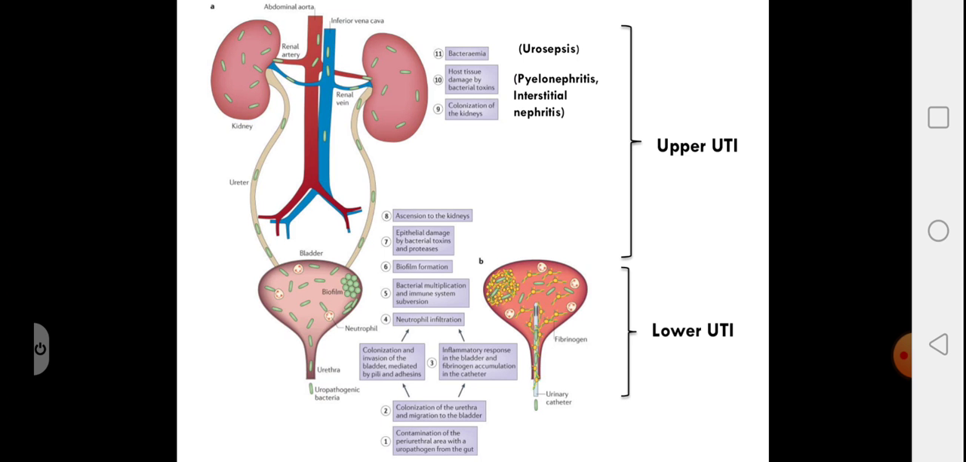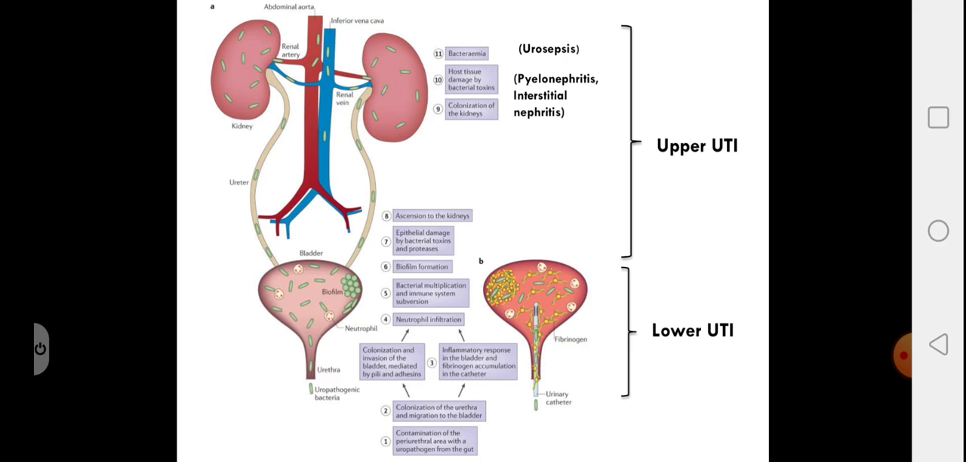Further looking into the pathogenesis, how does this happen? The periurethral flora enters the urethra, colonizes the urethra, and further migrates to the bladder. There is colonization and invasion of the bladder, which is mediated by the pili and the adhesins. We already know the P fimbriae of E. coli, which is followed by neutrophil infiltration. Then there is bacterial multiplication and bacteria try to evade the host immune response. Some of them form biofilm, so they're protected from the host immune cells. Further, bacteria release certain toxins and proteases which cause epithelial damage.